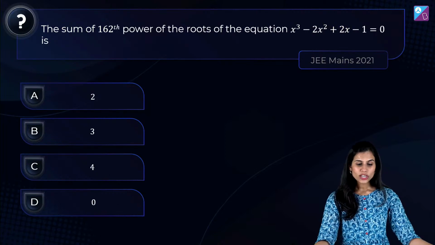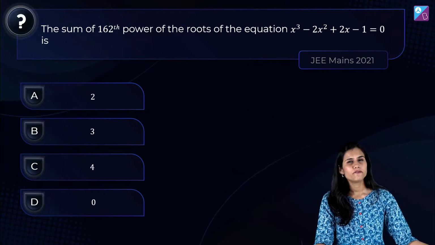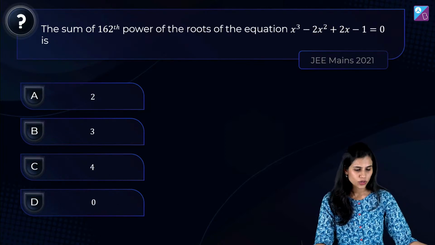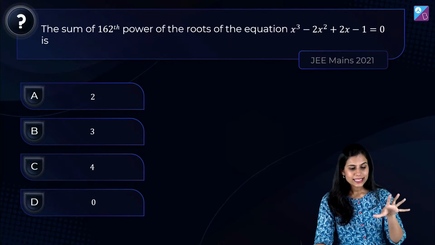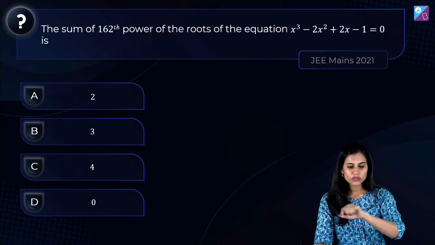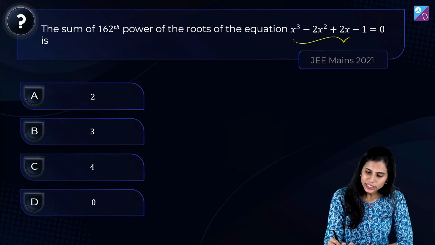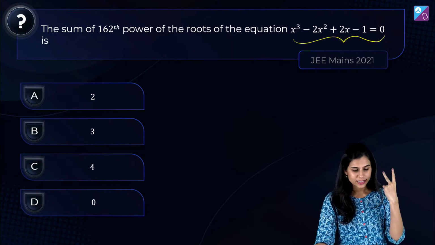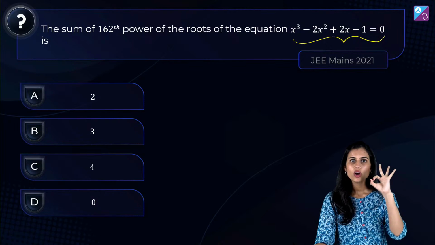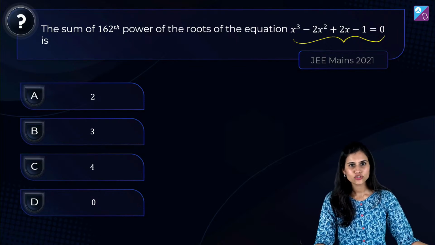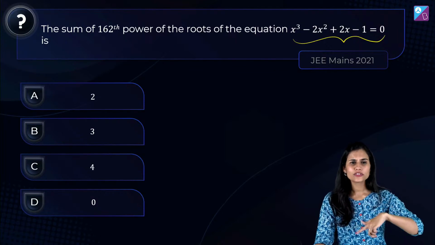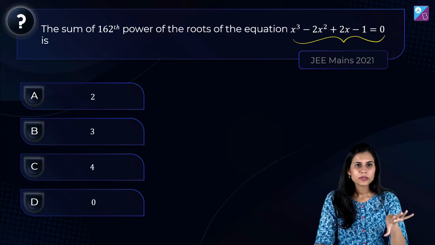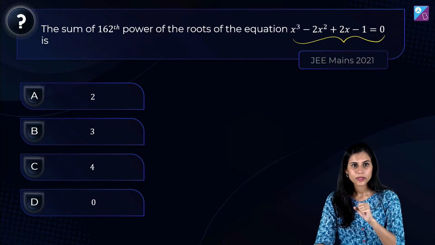Chalo, let's move on to question number 3. Very interesting, very insightful. It says sum of 1/62th power of the roots of the given cubic equation is what? Is it 2 or 3 or 4 or 0? Chalo, batao. Now come to this question, people. We are done with the previous question. What's gone is gone. Let bygones be bygones. Come to the present. Be mindful and solve this question.